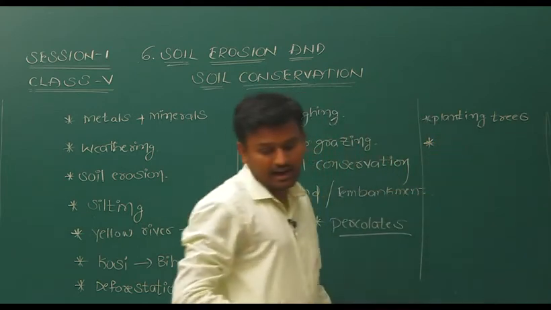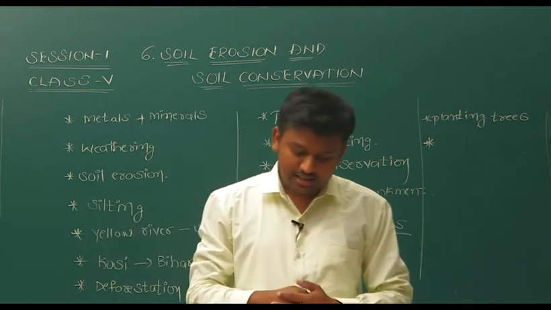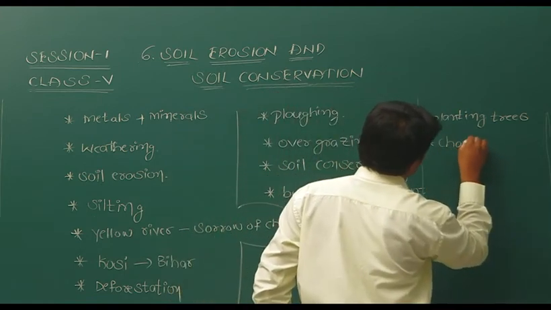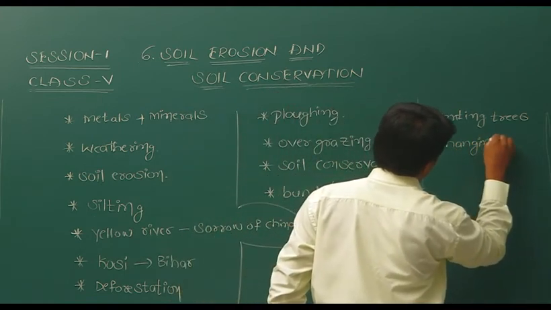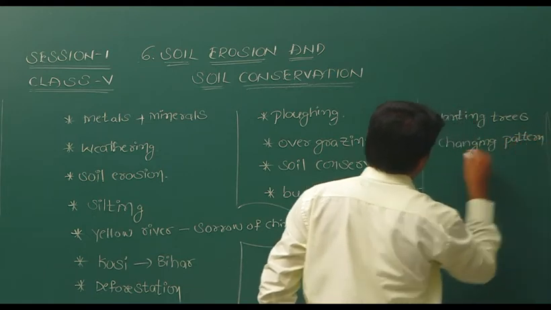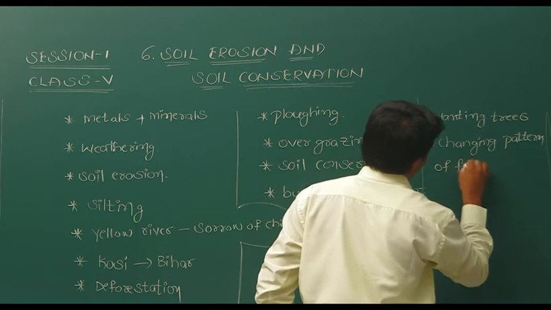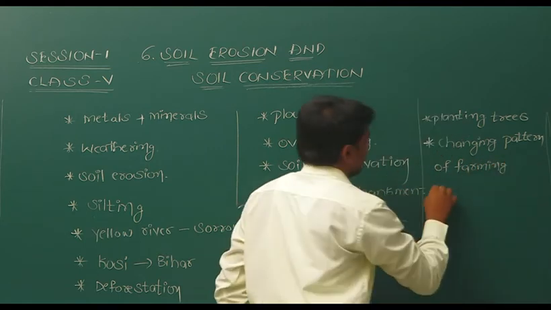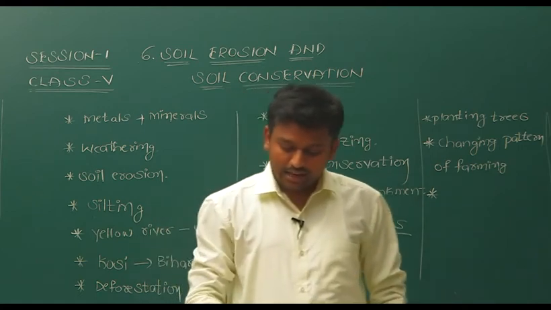So planting as many trees as possible, and not only that, changing the pattern of farming. And what is the other one?